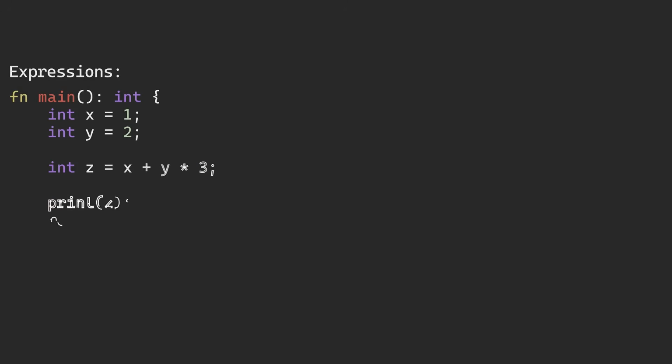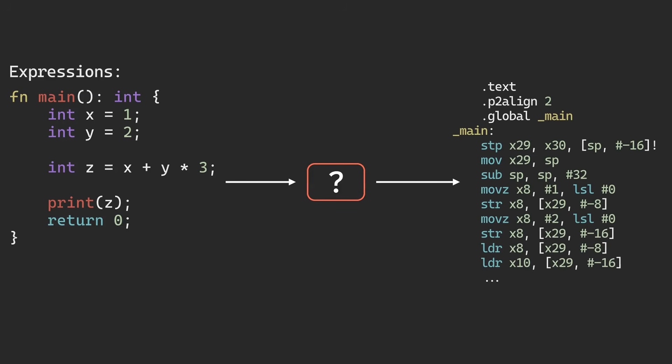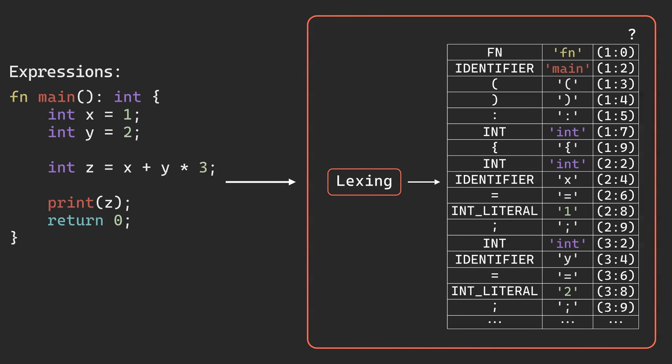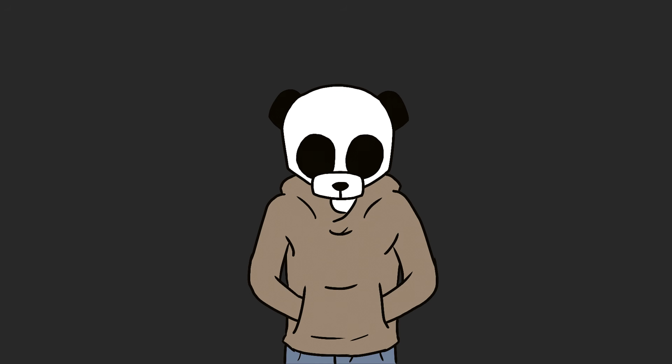Now, what really is a compiler? Well, the file a programmer writes is just a long string, and the goal is to transform it into machine code. The first step in this process is to lex, or tokenize the programmer's input file. Well, actually, I need to get the file open first.